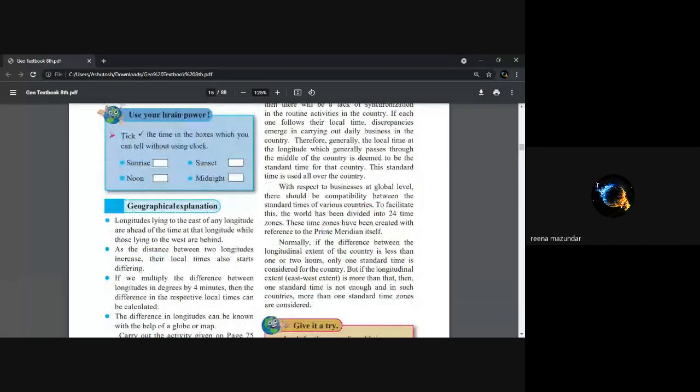In the map, it is given that longitudes lying to the east of any longitude are ahead of time at that longitude, while those lying to the west are behind. So one thing you just remember: from Greenwich Mean Time to the east, India is 5.5 hours, that is 5 hours 30 minutes ahead. And similarly, from Greenwich Mean Time, that is 0 degree longitude, to the west, it takes 5.5